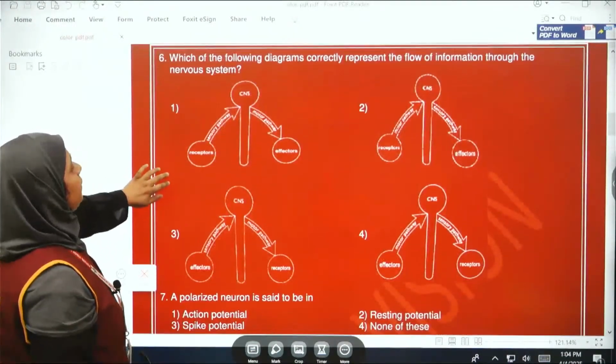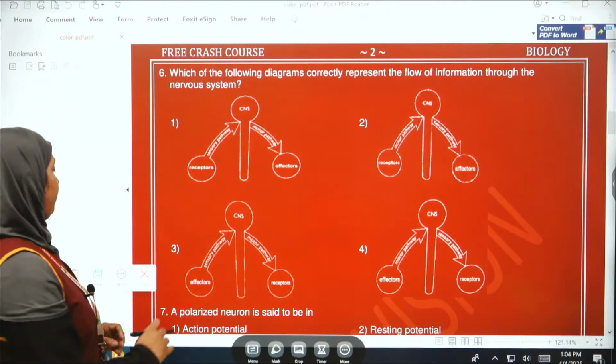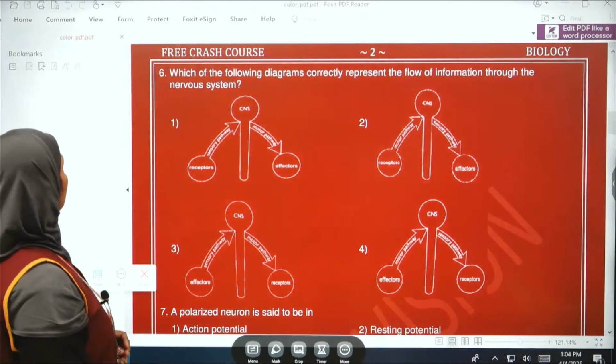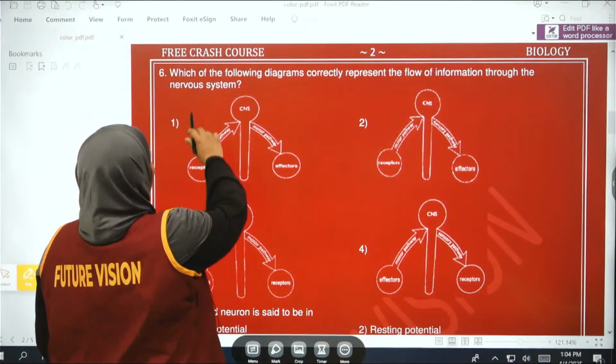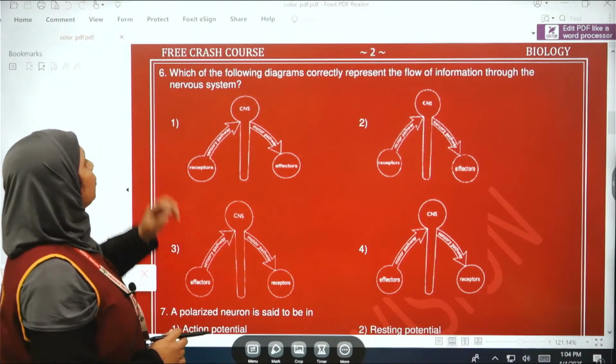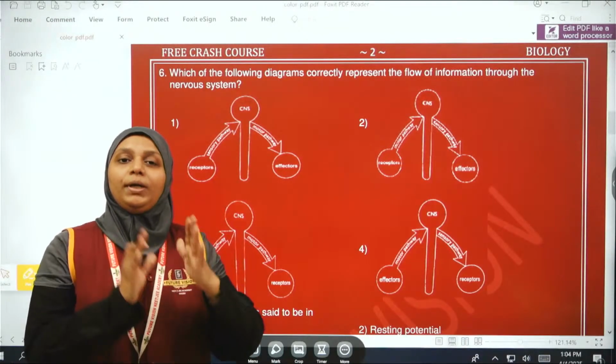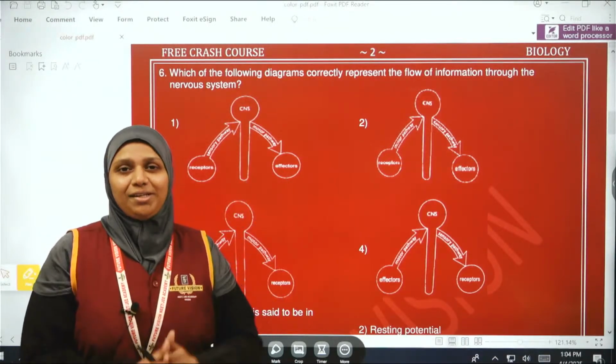So next question, this is related with the reflex action. Which of the following diagrams correctly represent the flow of information through the nervous system? Nervous system வழியா என்ன information வந்து flow, எந்த மாதிரி கரெக்டான direction எது அப்படினு கேக்குறாங்க.